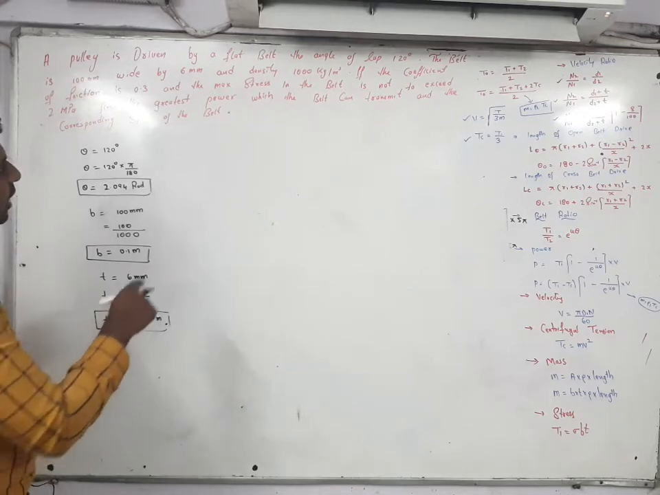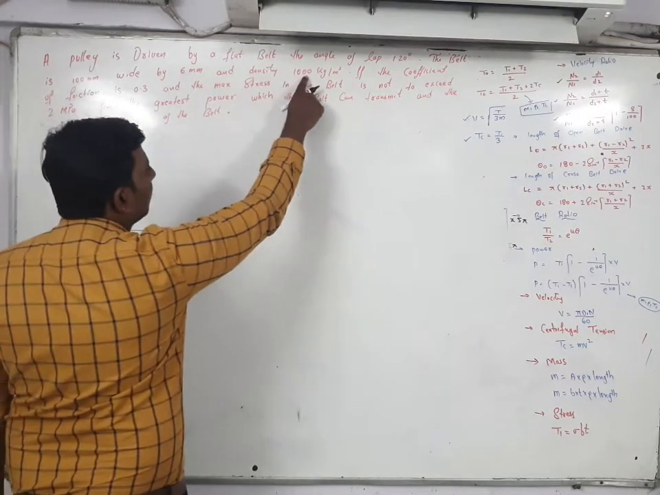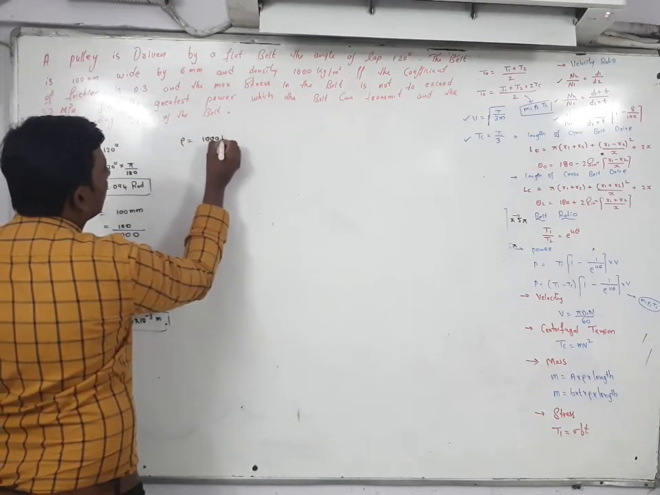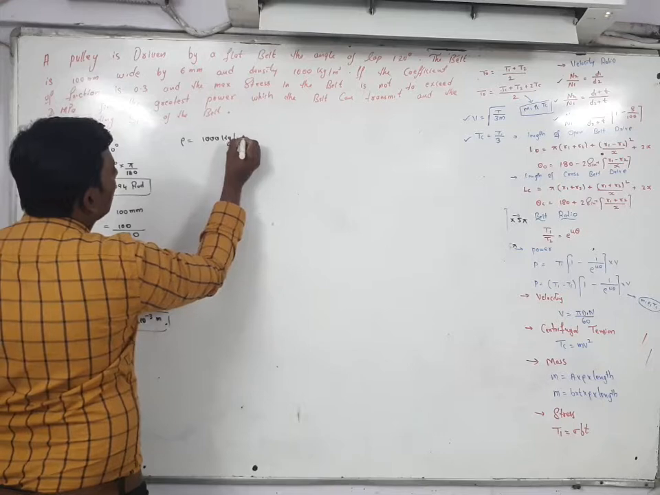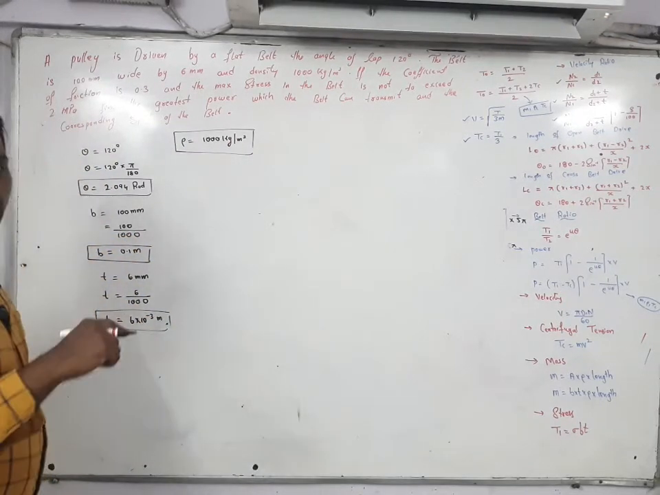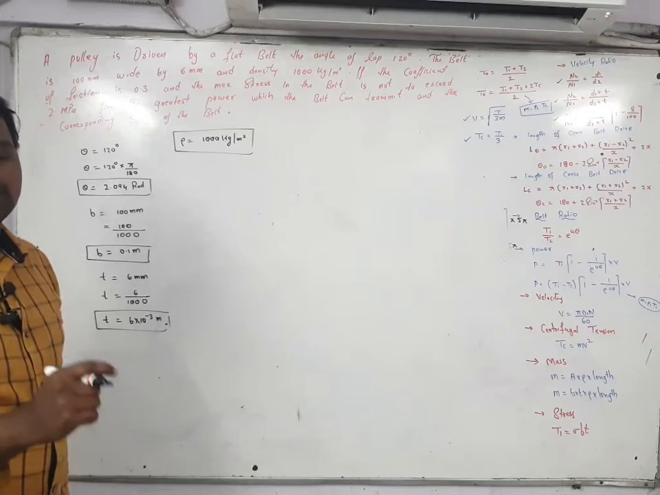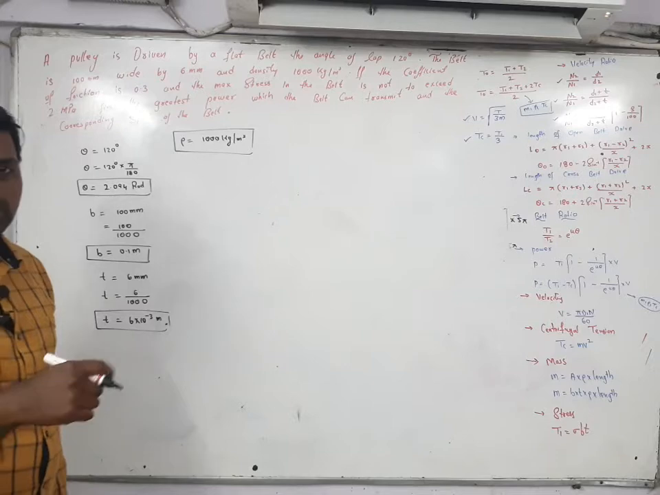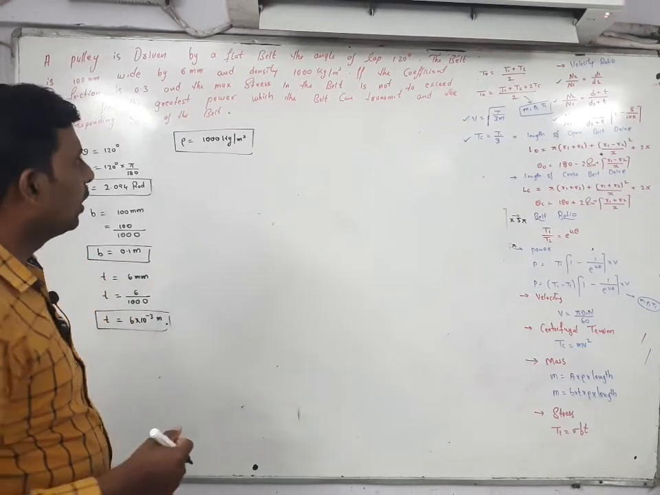After that he is given density. Density is indicated with this symbol. How much it is given? 1000 kg per meter cube. No need to convert, already it is given in kg. In previous problem, if you see density is given in grams, then you have to divide it with 1000 and convert into kg. But here already it is given in kg.